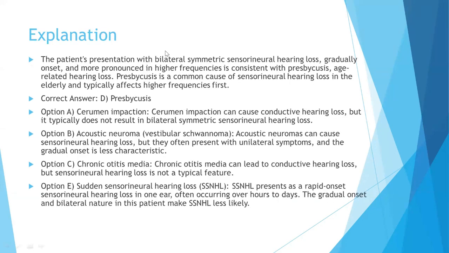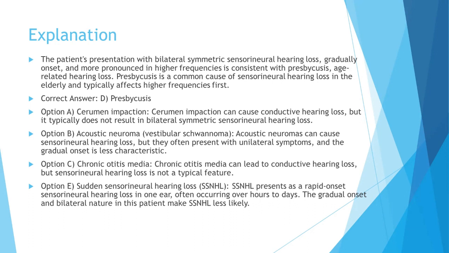So the patient's presentation with bilateral symmetric sensorineural hearing loss, gradual onset and more pronounced in higher frequencies, is consistent with presbycusis, which is also called age-related hearing loss. Presbycusis is a common cause of sensorineural hearing loss in the elderly and typically affects the higher frequencies first. Cerumen impaction can cause conductive hearing loss. Remember, I told you that whenever there is obstruction anywhere in the external ear or the middle ear, it can cause conductive hearing loss, but it typically does not result in bilateral symmetric sensorineural hearing loss. Acoustic neuroma can cause sensorineural hearing loss, but it often presents with unilateral symptoms, and the gradual onset is less characteristic.